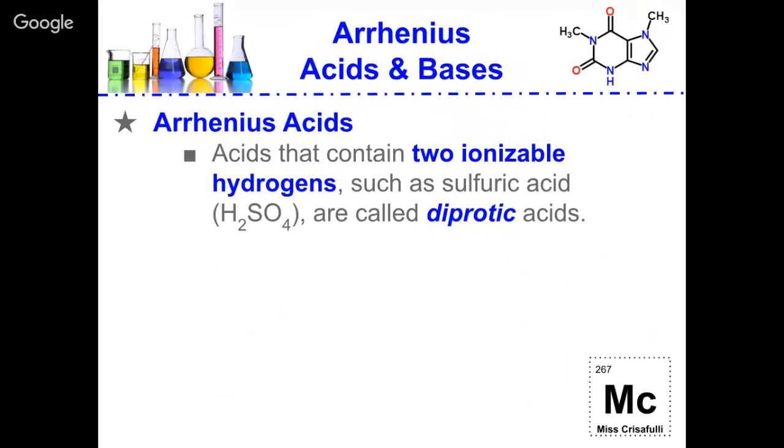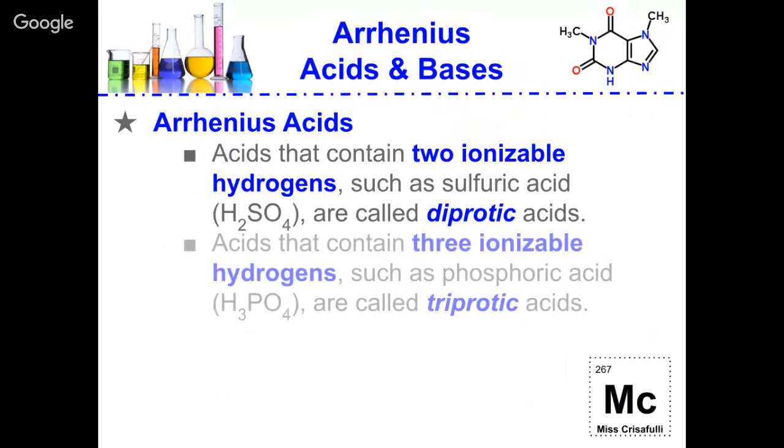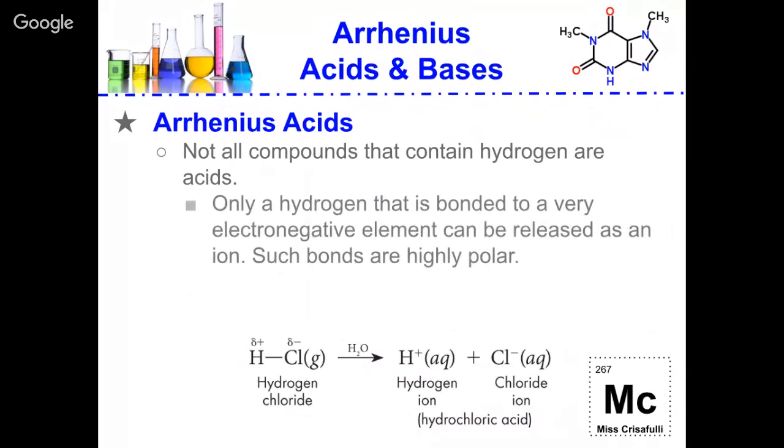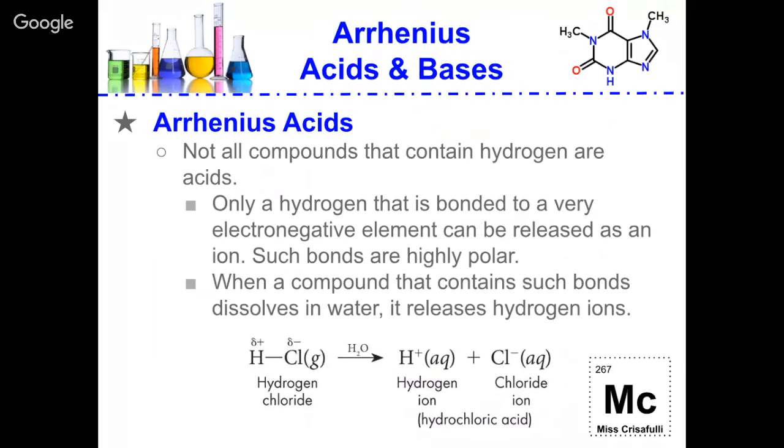Acids that contain two ionizable hydrogens are considered to be diprotic, and acids that contain three ionizable hydrogens are considered to be triprotic. Not all compounds that contain hydrogen are acids. Only a hydrogen that is bonded to a very electronegative element can be released as an ion, and we call those bonds polar bonds. When a compound that contains such bonds dissolves in water, it's going to release its hydrogen ion, and you can see that happen in the formula for hydrogen chloride below. It will form hydrochloric acid, giving off an H+ ion and a Cl- ion.